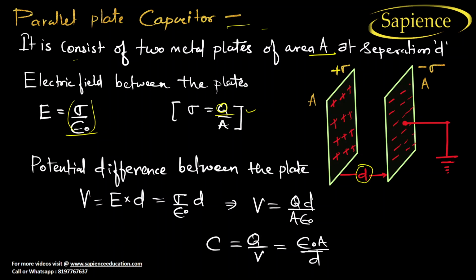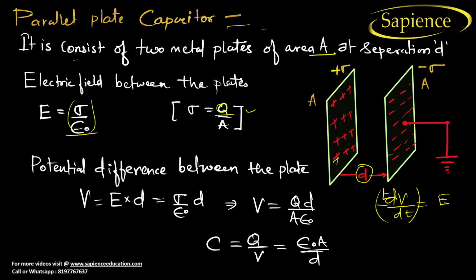Now, how can we find the potential difference between the plates? This is your positive charge, this is your negative charge. I discussed in the previous chapter that negative dV by dr is equal to the electric field.